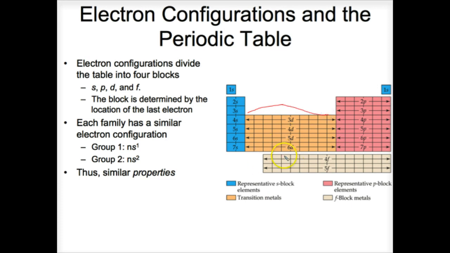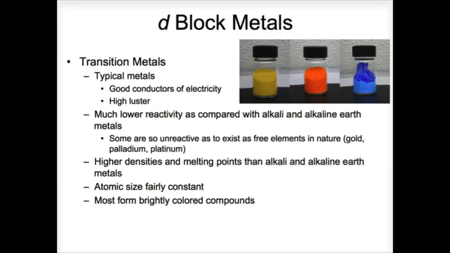Now the next group we're going to look at are the transition metals, and that's these guys right here, what we call the D block elements. The D block elements are what we typically think of as metals. They are good conductors of electricity, they have high luster. In other words, whenever you think of all of the characteristics that describe a metal, we're usually describing D block metals, not the S block metals.